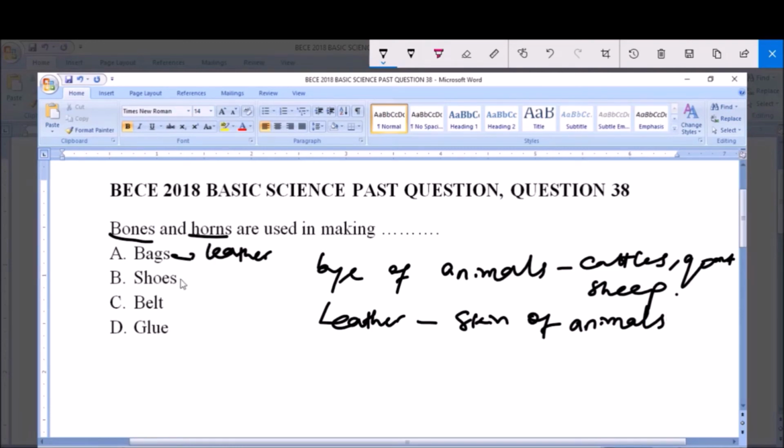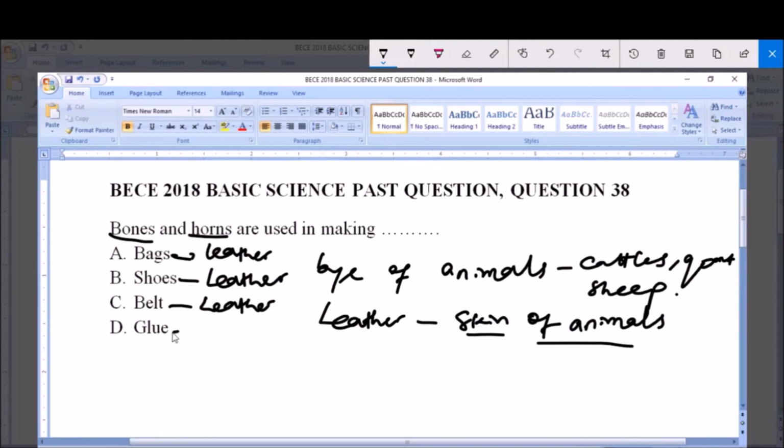Now B here says shoes. Shoes are also made from leather. And like I say, this leather is gotten from the skin of animals, like your cattle, your sheep. So definitely the shoe is not made from bones and horns. C here says belts. Belts also are made from leather, and I told you this leather is made from the skin of animals, not from bones and horns.